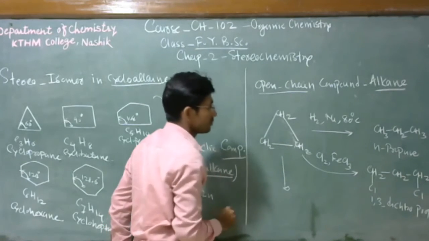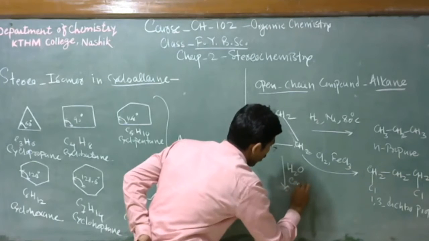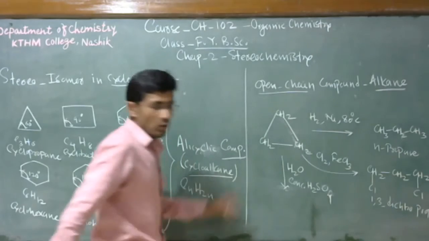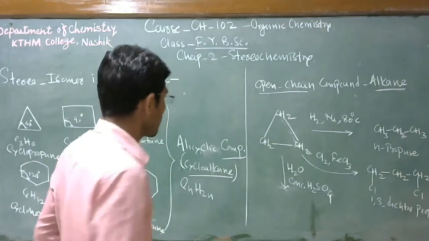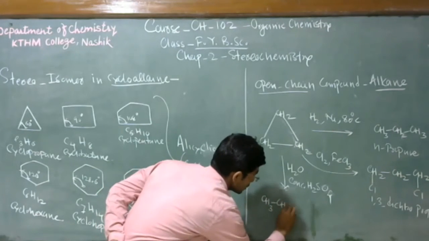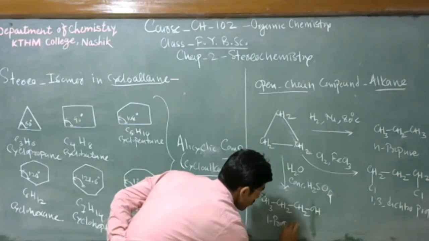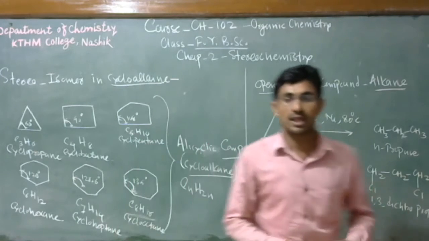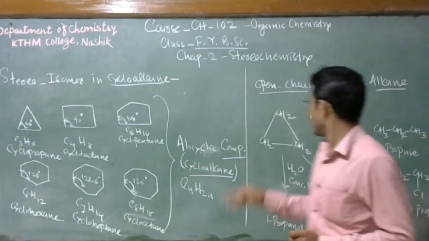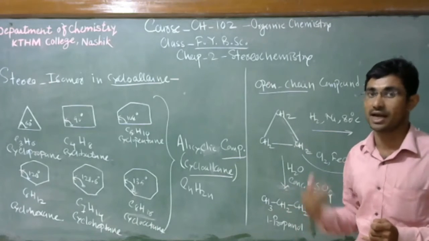And the third reaction is with H2O in presence of concentrated H2SO4, that is the addition of water in presence of concentrated H2SO4, meaning a hydration reaction. At that time we get CH3CH2CH2OH, 1-propanol. So from these reactions we can say that the cyclopropane molecule undergoes addition reactions. This is hydrogenation, addition of hydrogen, same as the reaction over a carbon-carbon double bond.